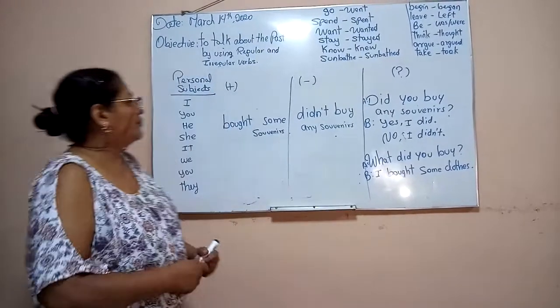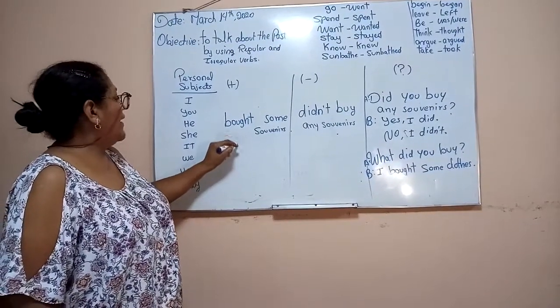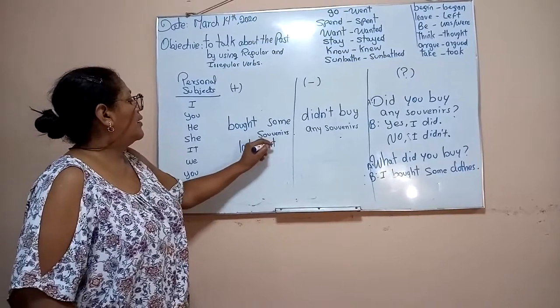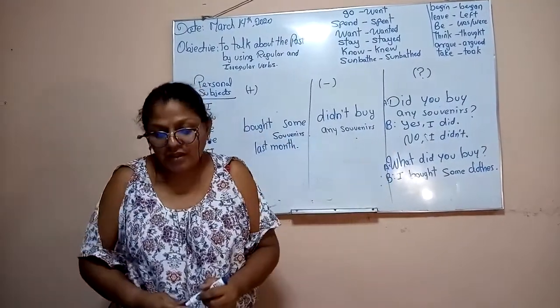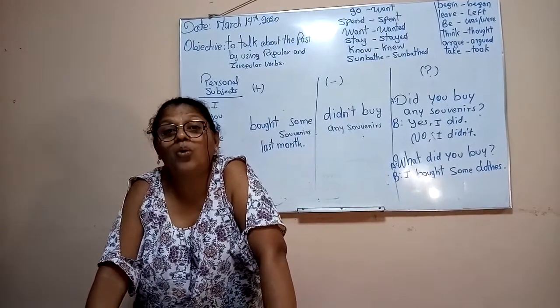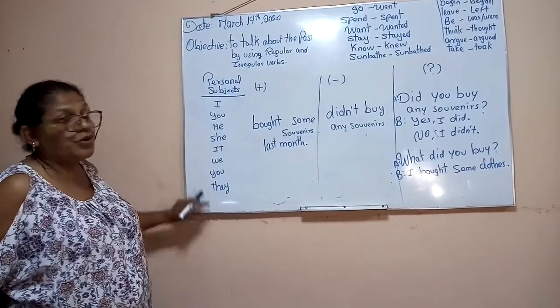For example, he bought some souvenirs last month. It's a complete, finished action. The form of the past simple is the same for all persons, as I told you. For I, you, he, she, it, we, you, or they.